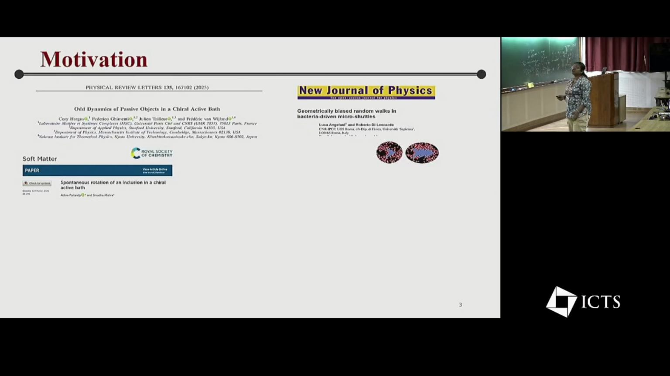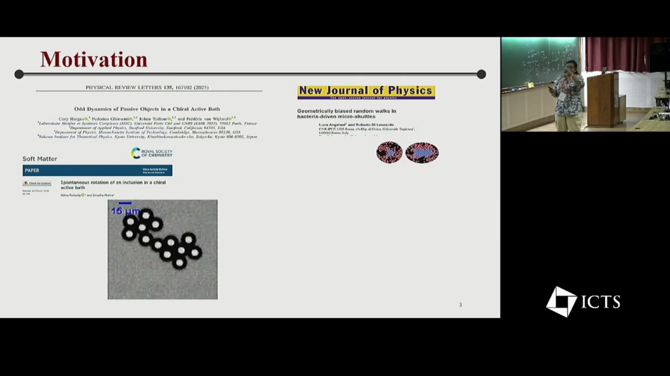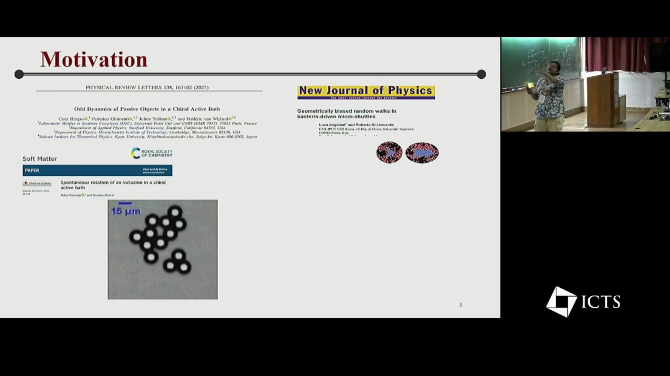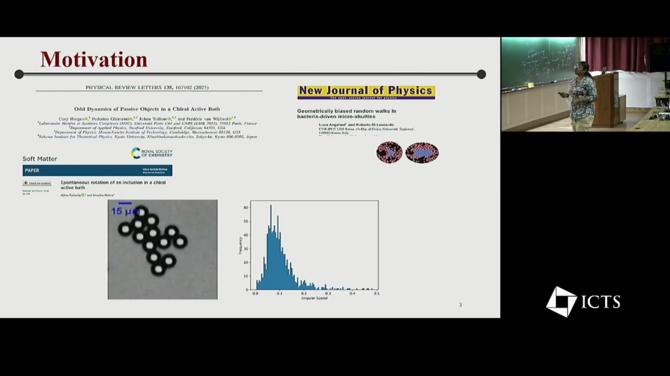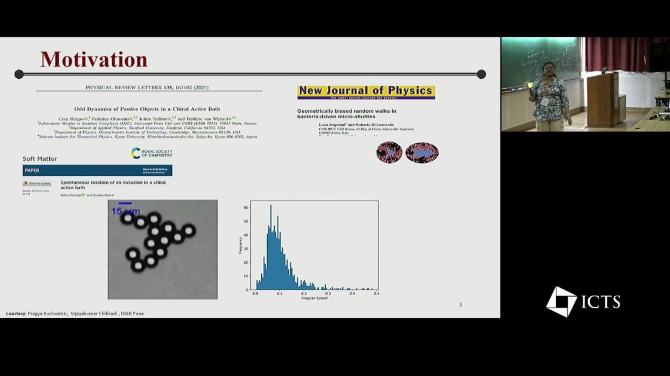Now the motivation of our work comes from recent work, in which they showed that if a passive object is immersed in a chiral active bath, it displays unusual non-equilibrium behavior, including spontaneous rotation and geometrically biased motion. And if we immerse many passive particles in a chiral active bath, then all passive particles collectively show persistent rotation. Also, we know that all E. coli bacteria do not have the same chirality. They have some distribution, and that distribution is a log normal distribution. Both these results are from our collaborator, Dr. Chikaddi from Azhar Pune lab.